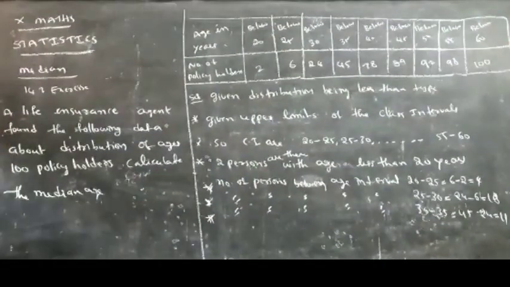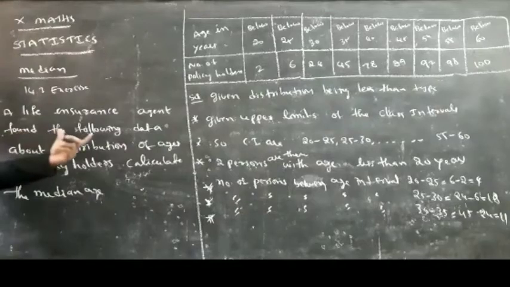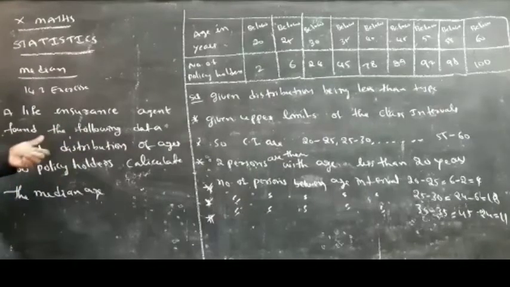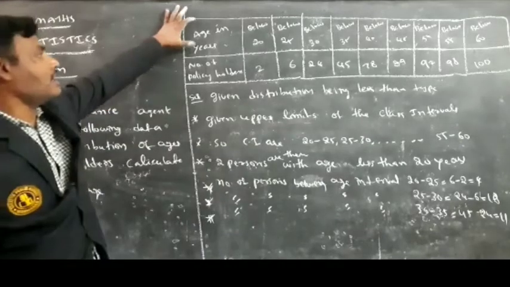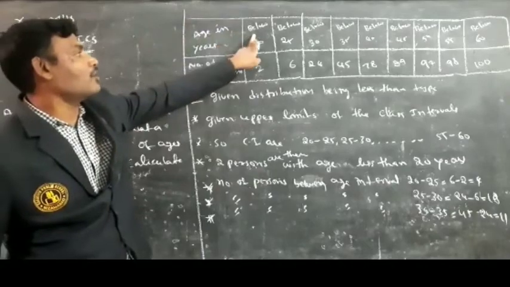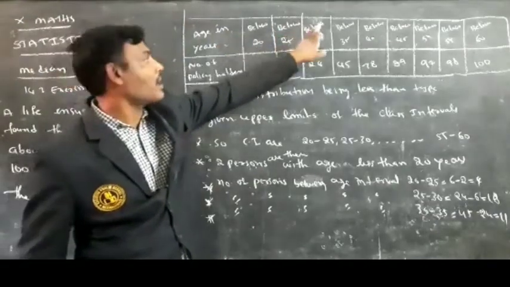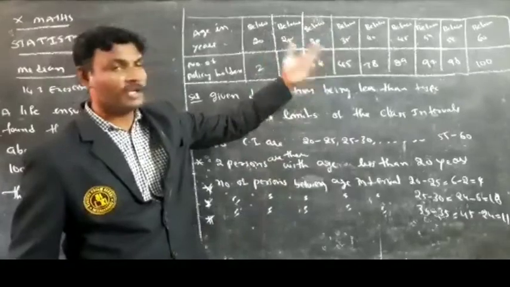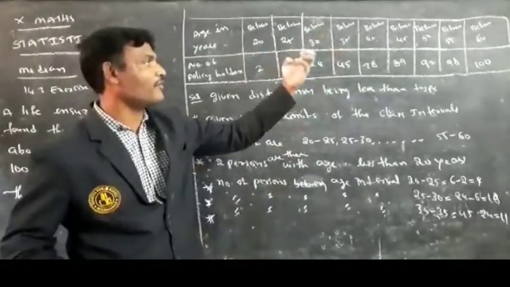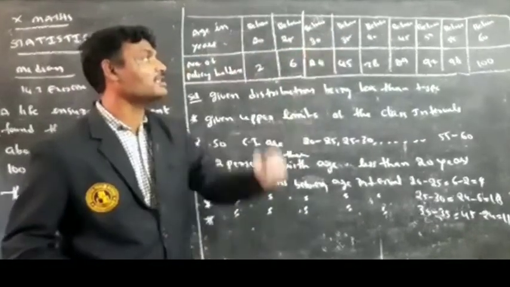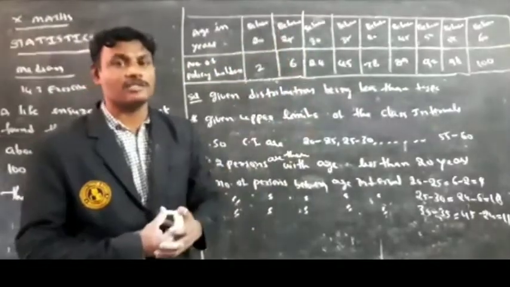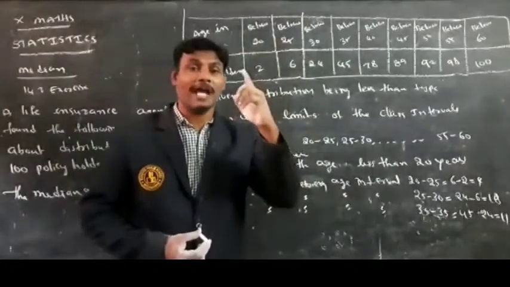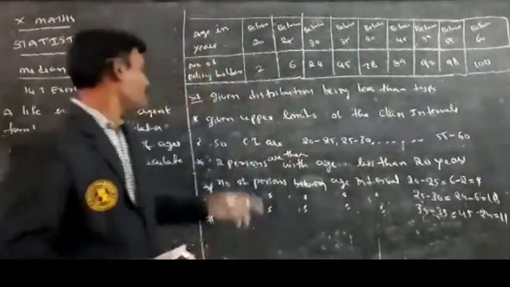A life insurance agent found the following data about the distribution of ages of 100 policy holders. Age in years: below 20, below 25, below 30, below 35, below 40, below 45, below 50, below 55 and also below 60. So there are no class intervals. To find the median, first I need class intervals.